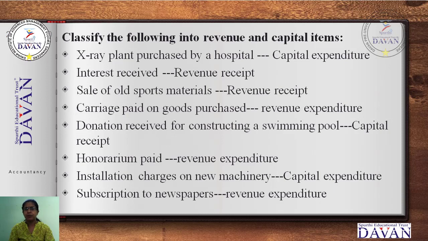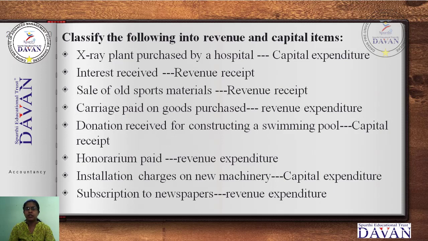Next, carriage paid on goods purchased. Carriage paid means some labor expenses for the stock goods which you are purchasing. Paid means it is an expenditure, an expense. So it is a revenue expenditure.